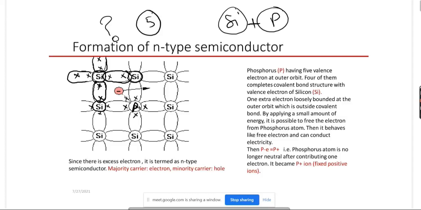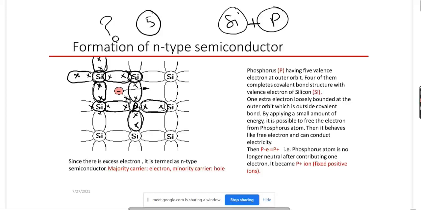Now see, out of 5 valence electrons, 4 valence electrons of phosphorus complete the covalent bond structure with the neighboring silicon atoms. Listen carefully.